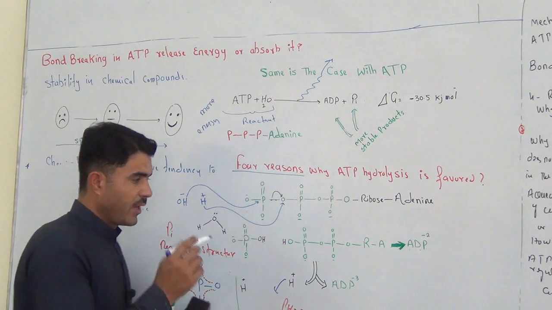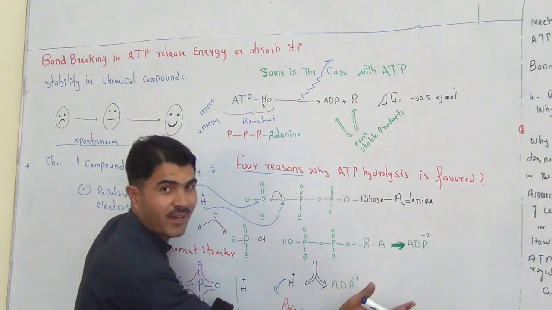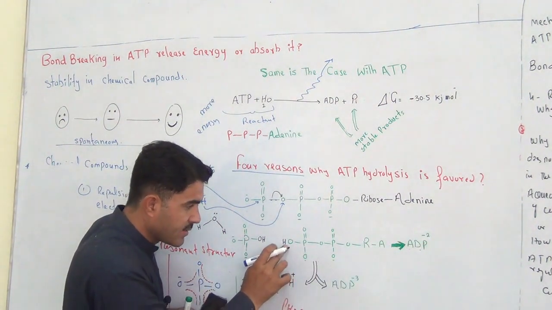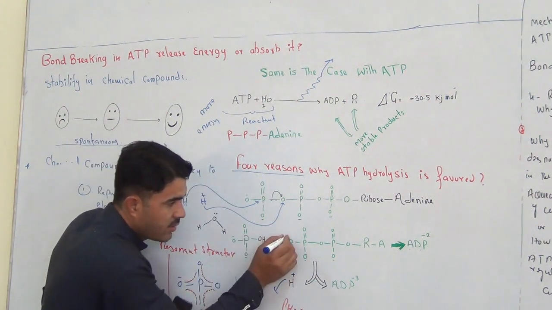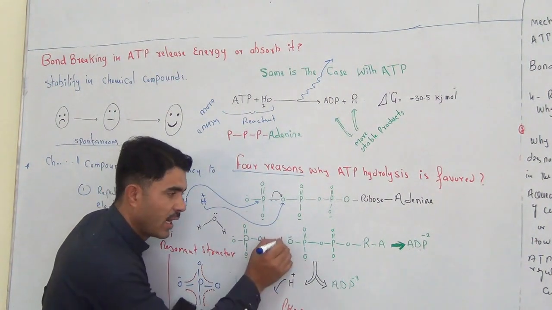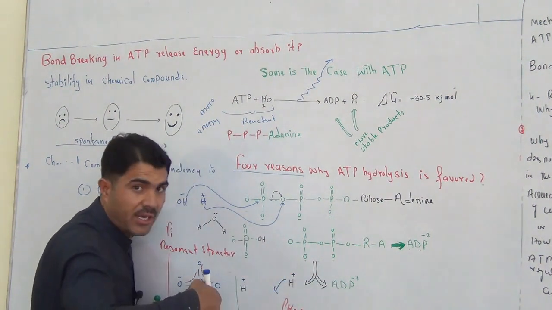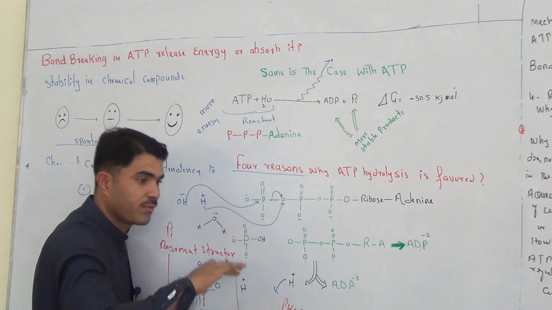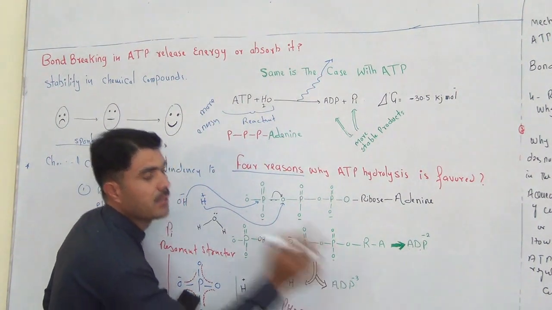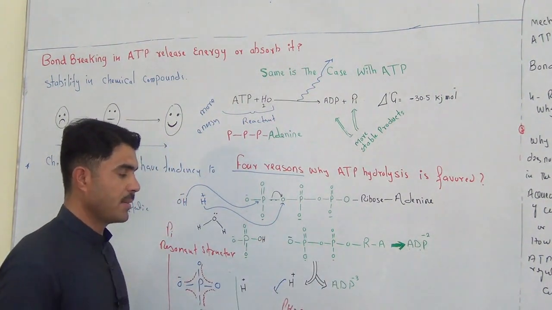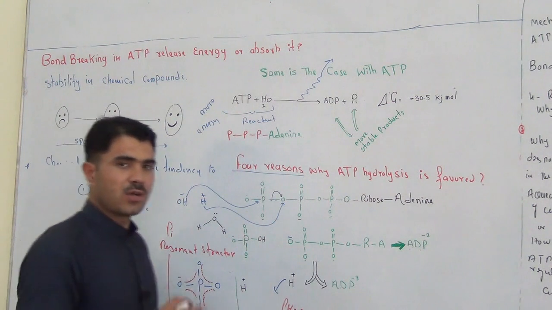Right. Okay, here it was ADP, it has -2 charges, and when it releases its proton, that hydrogen in the form of proton, the oxygen will again become O negative. If the hydrogen is there, there will be no negative charge, and if it releases its hydrogen in the form of proton, definitely the electrons of the proton will be given to the oxygen, so it will get a negative charge. So now we will write ADP -3. So now it got -3 negative charges. The third reason has also been finished.